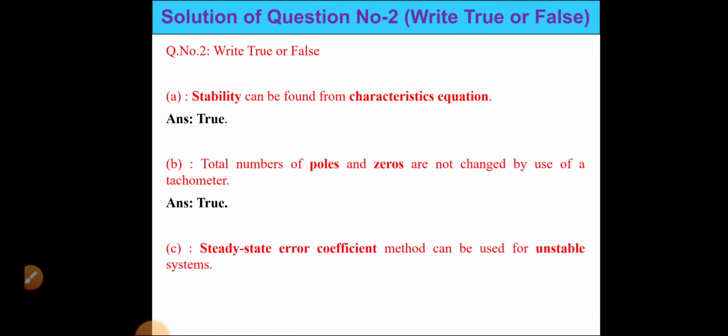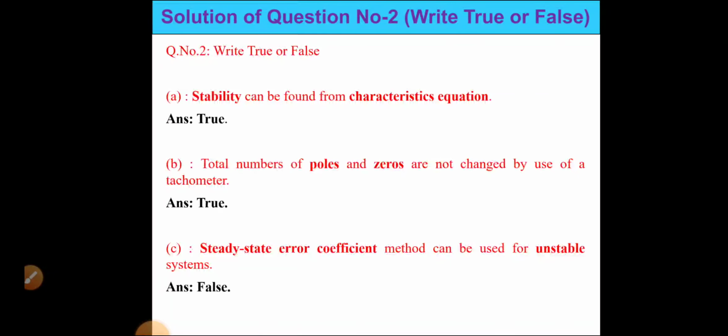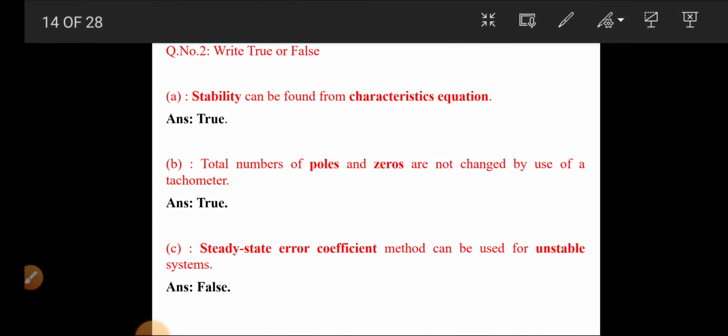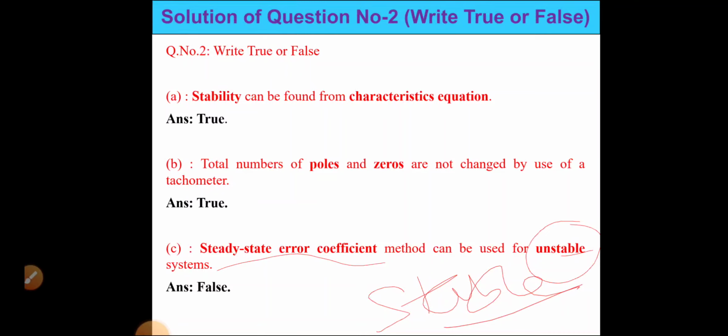Steady state error coefficient method can be used for unstable system. So this statement is false, right? Because we use the steady state error coefficient for the stable system, not for unstable system. So this statement is false.